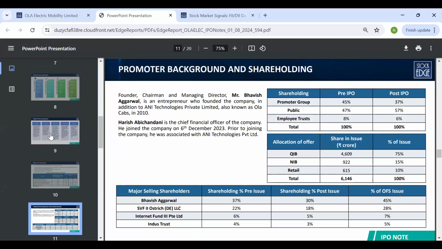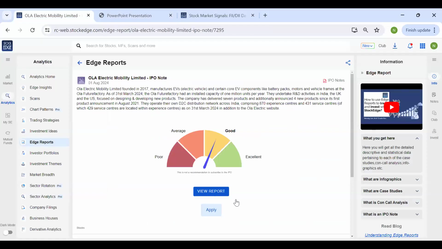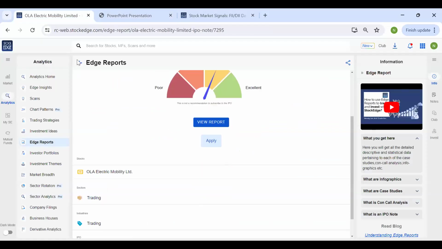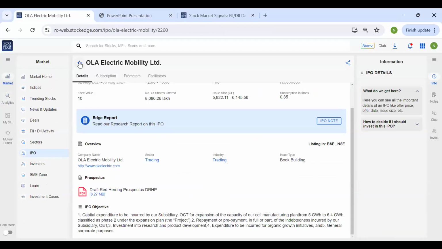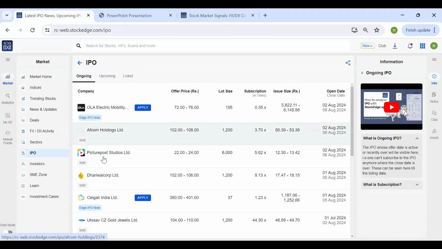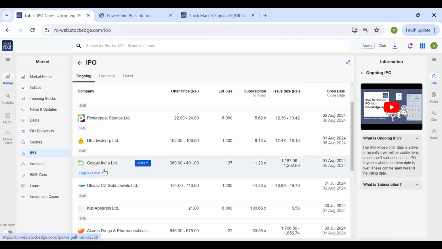So all this information is needed when we put money into a company, because we should know where we are getting into and how this money will be used. That is why we provide you with this information so that you can take an informed decision. Apart from Ola, we have a few SME companies whose IPOs are going on. And we also have another company, but the IPO has closed today. So the IPO note for the same was also provided.